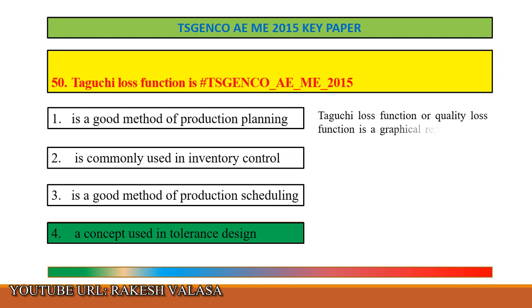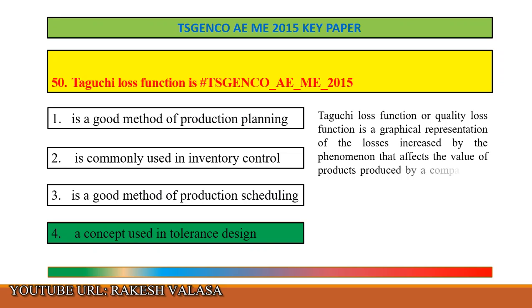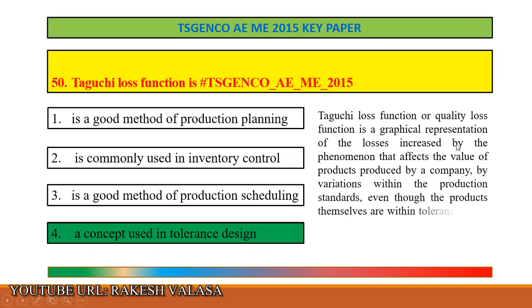The Taguchi loss function, also called the quality loss function, is a graphical representation of the losses incurred by variations within the production standards that affect the value of products produced by a company, even though the products themselves are within tolerance limits and hence within acceptable quality standards. So the Taguchi loss function is a concept used in tolerance design.